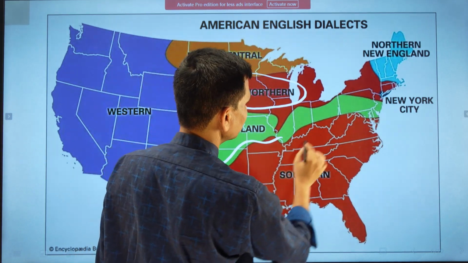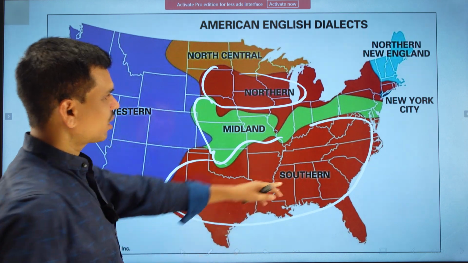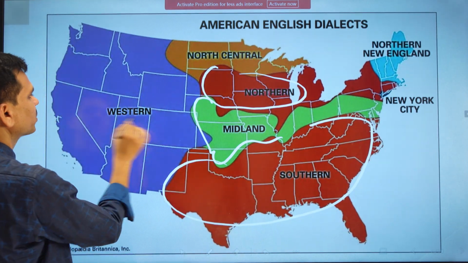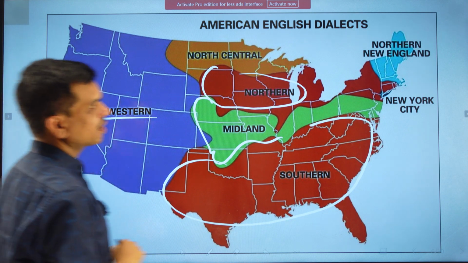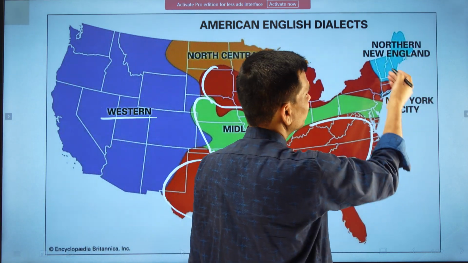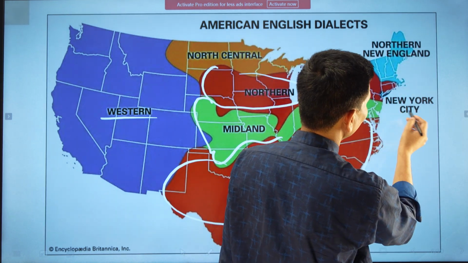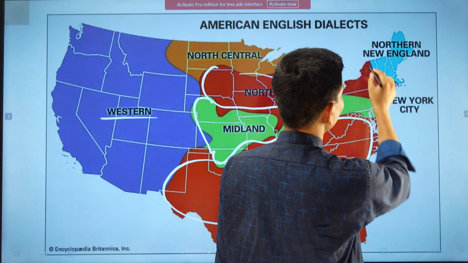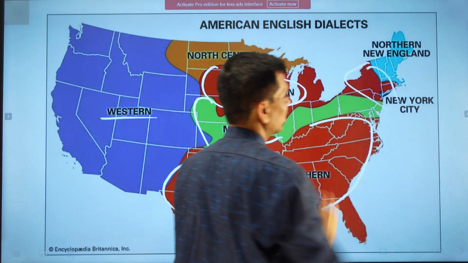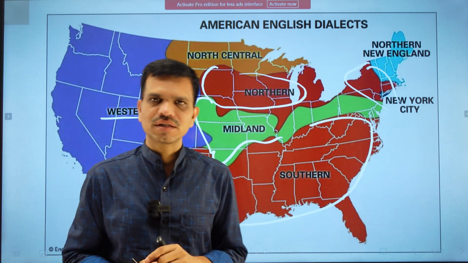Then we have the southern region, again in a red area, and this red area marks the southern dialect. Then we have the western dialect in this blue area, and here we have a sky blue area, in which we have northern New England dialect. And here we have the New York City dialect in this area. So these are the different types of dialects spoken in America or the United States.